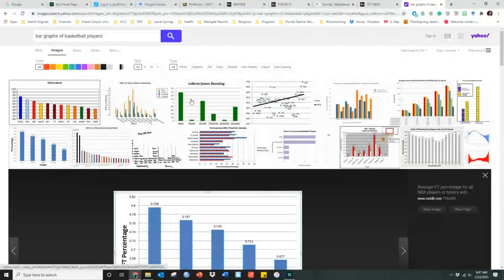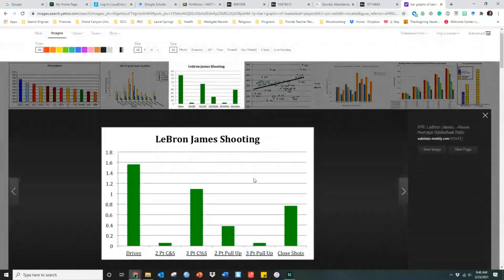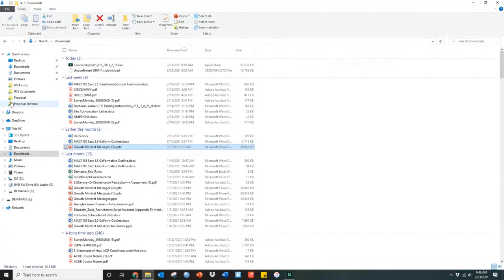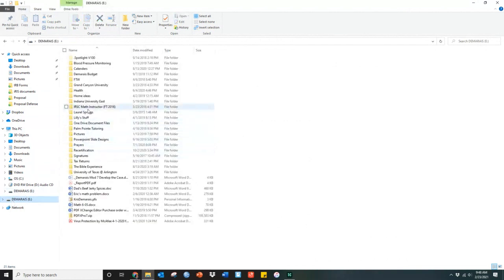Now, I don't want to keep harping about basketball. It's not the idea about basketball. It's the idea that you've got a bar graph that you're mimicking. Once you find something of interest to you, you're going to go ahead and put it into a spreadsheet. Now, I'm going to go ahead and show you, I think I have my example. Not that I'm asking you to copy my example, I'm just giving you an example. I'm going to show you my stuff here.